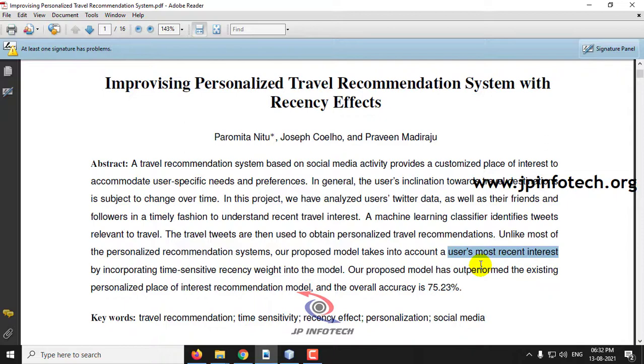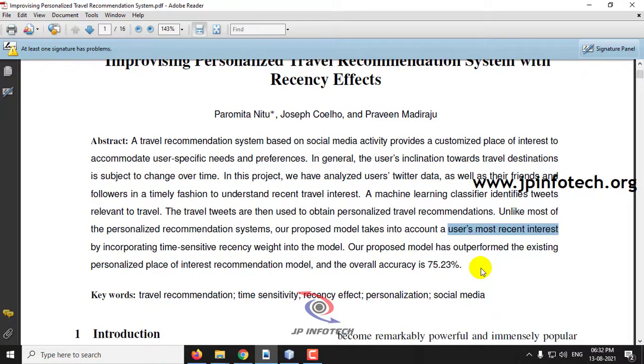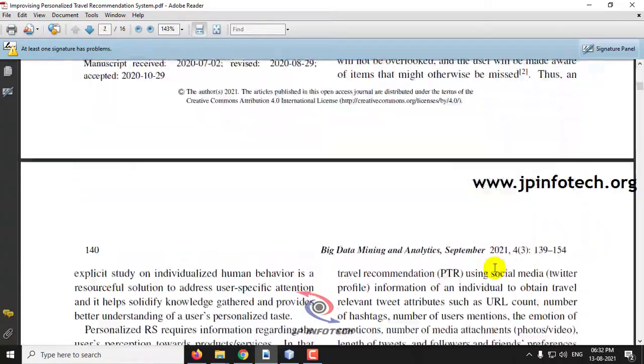But here the authors have proposed a concept where it takes into account the user's recent mood. That is, if he likes a park recently, he would not have liked it earlier, or he would have liked the park earlier and later not liked it. So according to the recent interest, based on the recent tweets or posts made by the user, it will make the recommendation.